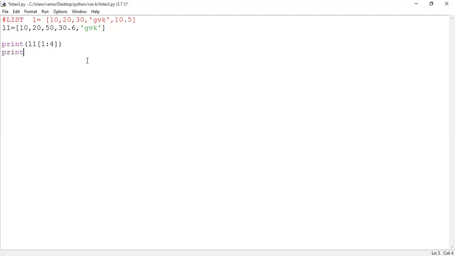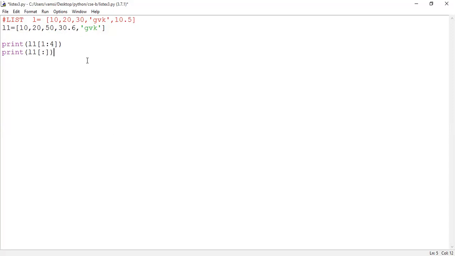Here I am mentioning print of L1, then within the subscript, without mentioning the beginning index. If I mention it like this, what will it display? Can anyone guess?